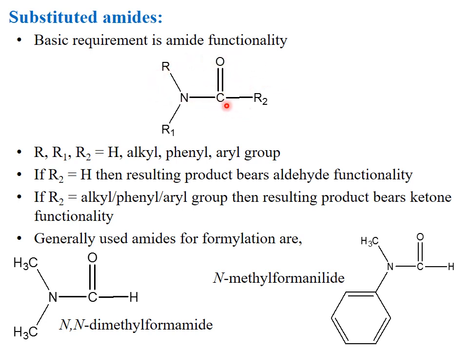If R2 is equal to hydrogen, then the resulting product bears aldehyde functionality.